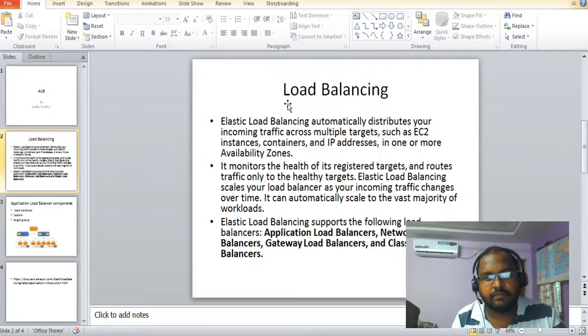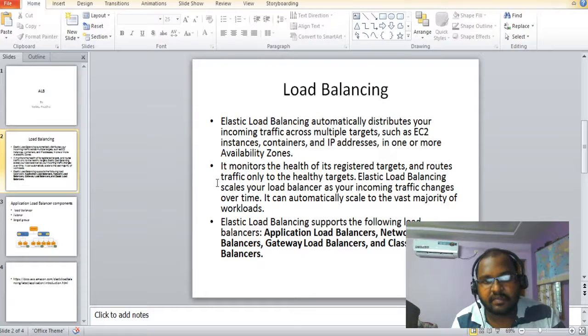So before going to Application Load Balancer, let's see what is load balancing. The name itself suggests distributing incoming traffic across multiple targets such as EC2 instances, containers, and IP addresses in one or more availability zones. This scenario is known as elastic load balancing.